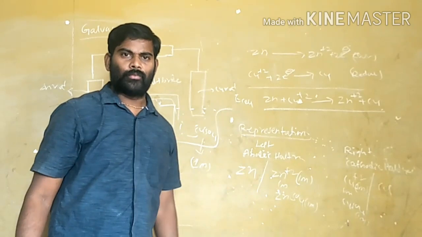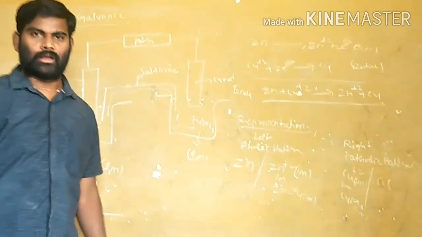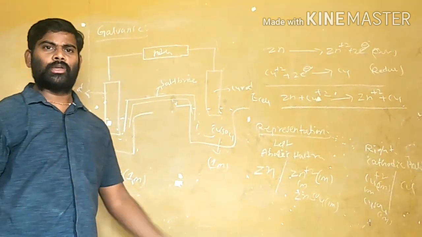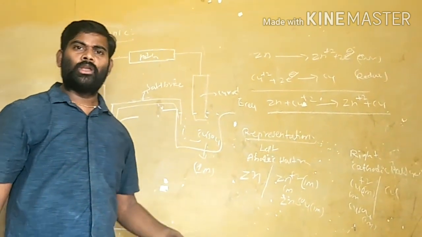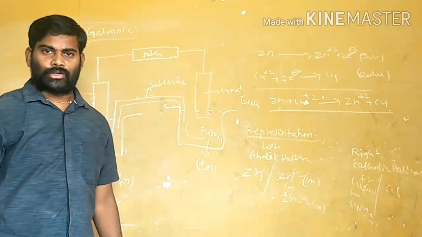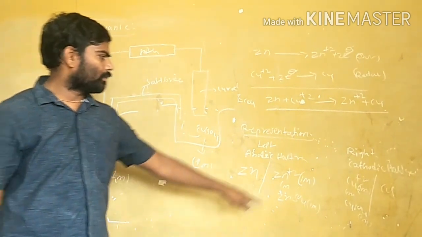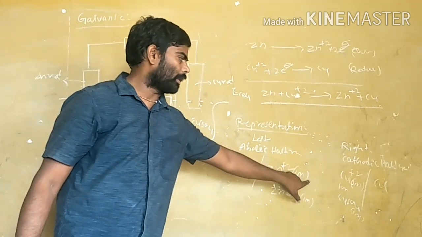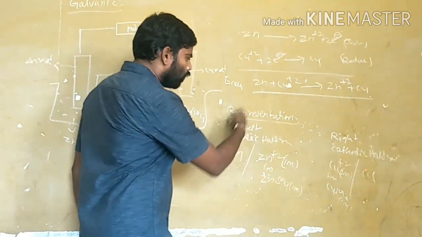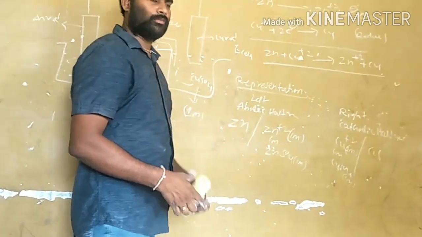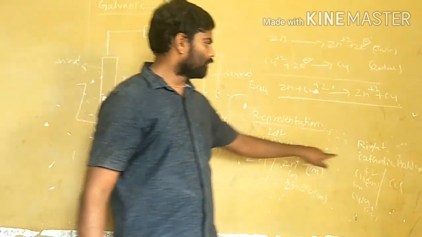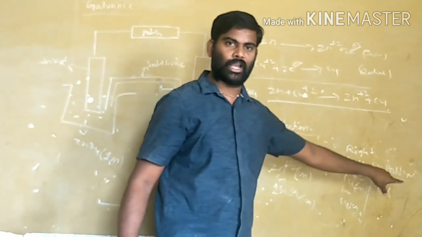If pressure is given, in the case of the hydrogen gas electrode, which we already discussed, we are passing it at 1 atmospheric pressure. If the pressure is given, that is written in the brackets. The additional information is written in the bracket. This is the ionic half-cell reaction, and this is the cathodic half-cell reaction.